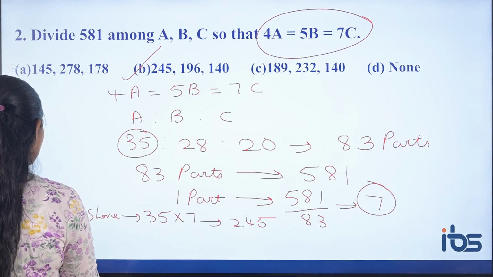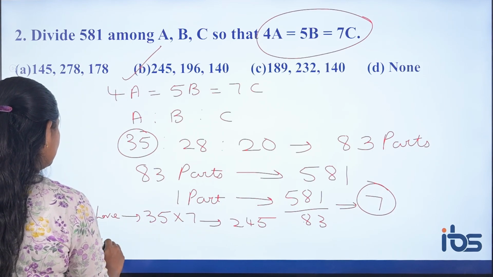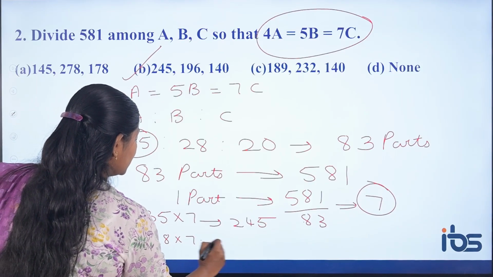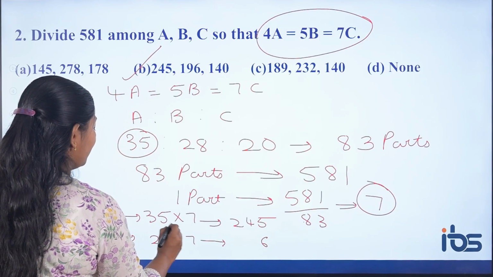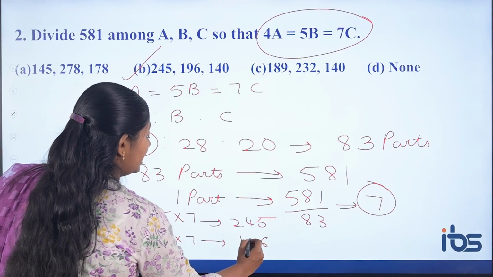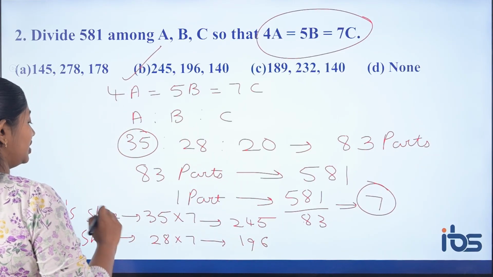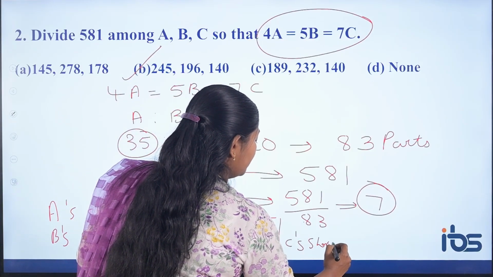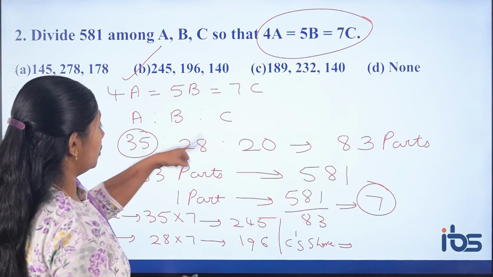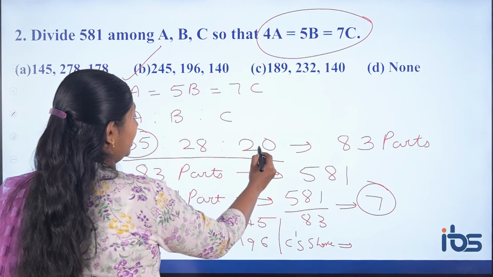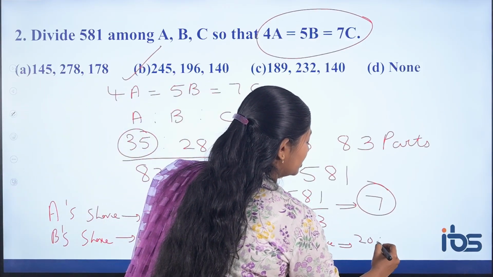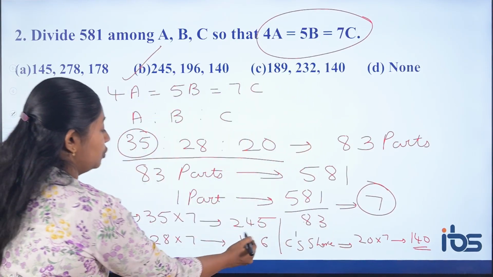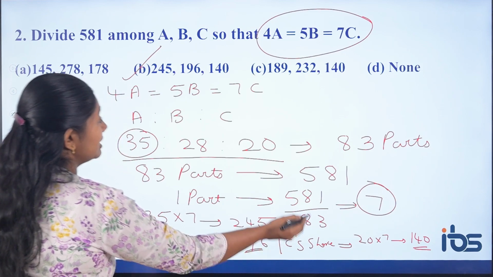What is B's share? B's share is nothing but 28 into 7: 56, 5, 14, 14, 196. So what is C's share? How much part is C getting? 20. So 20 into 7, 140. So the answer is 245, 196 and 140.